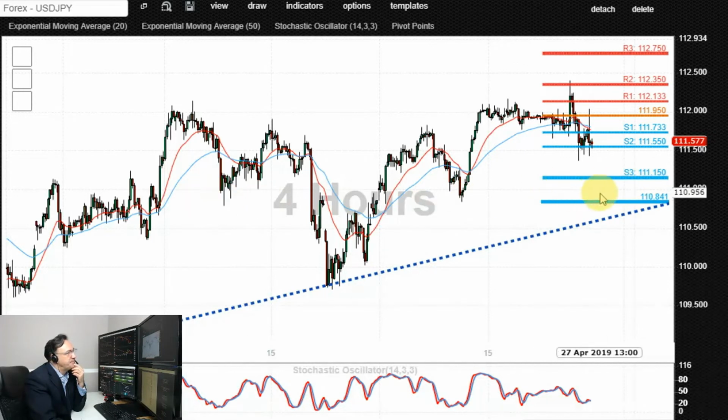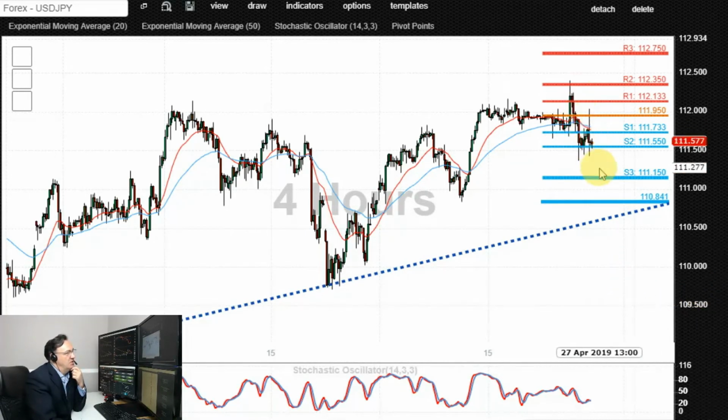So pullback, retest of the rising support, and then bulls would likely return to that level to try and defend it for a spike higher. Alternatively, if we see an end of day close below 110.80, that would negate the current bullish outlook, potentially targeting 110 to the downside, which is signified by this significant low.